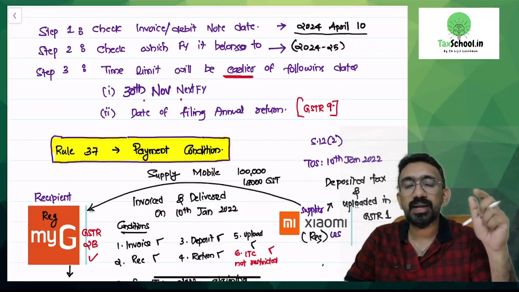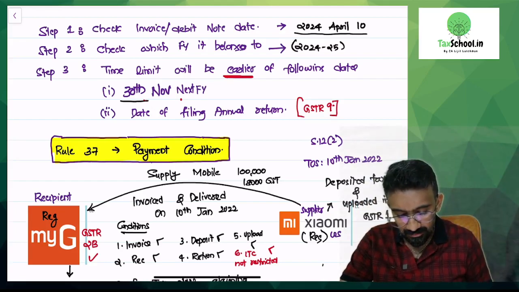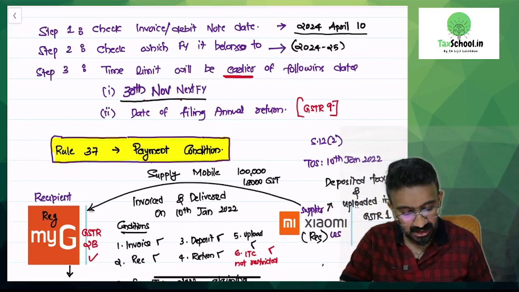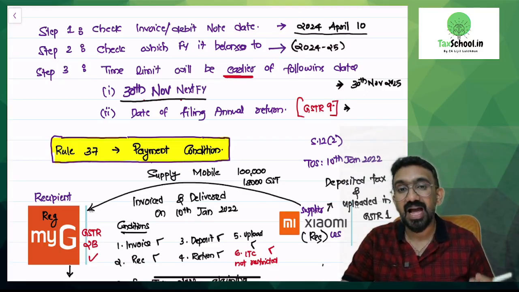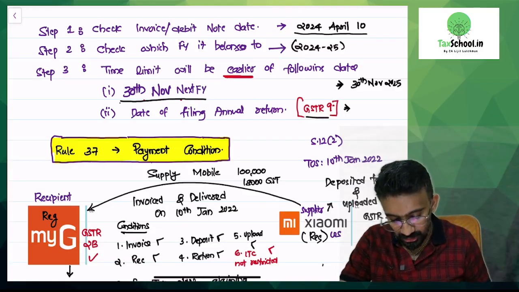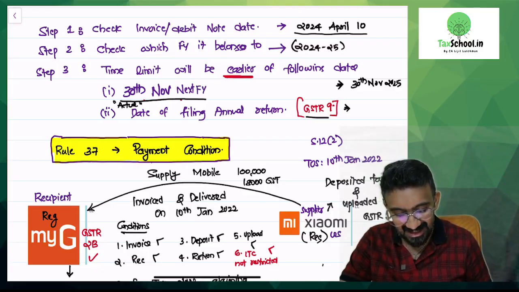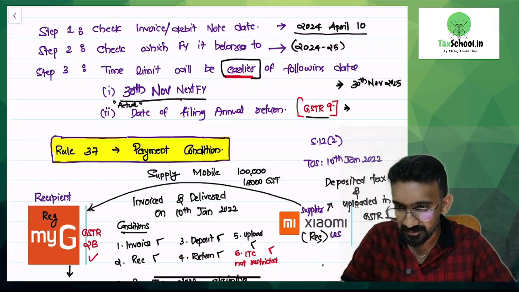So for the entire year 24-25, the same time limit. What is the time limit? 30th November of the next financial year, which in our example would be 30th November 2025. Or the date on which you file your annual return, that is GSTR-9. Actual date of filing, not the due date. They are talking about the actual date of filing. Whichever is earlier, that is the last date by which you can take your ITC.